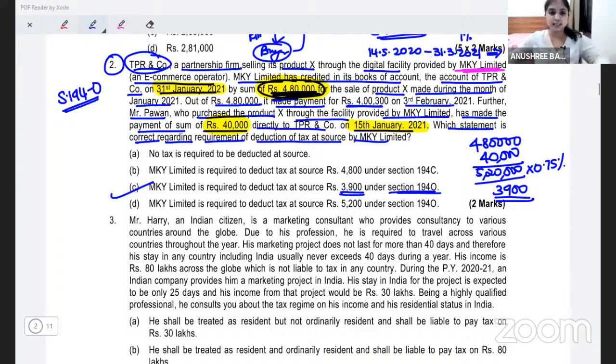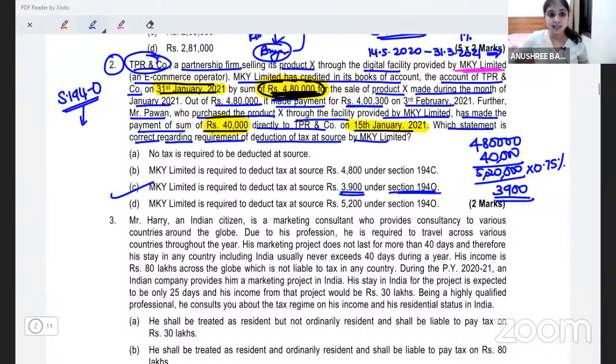Yes. So this is it with question number 2. See, section 194O talks about one more thing. It says that if the total amount, the gross amount, is not more than 5 lakhs, then no need to deduct tax. Here, gross amount number 1 is more than 5 lakhs. And number 2, this 5 lakhs point is applicable only to individual and HUF.